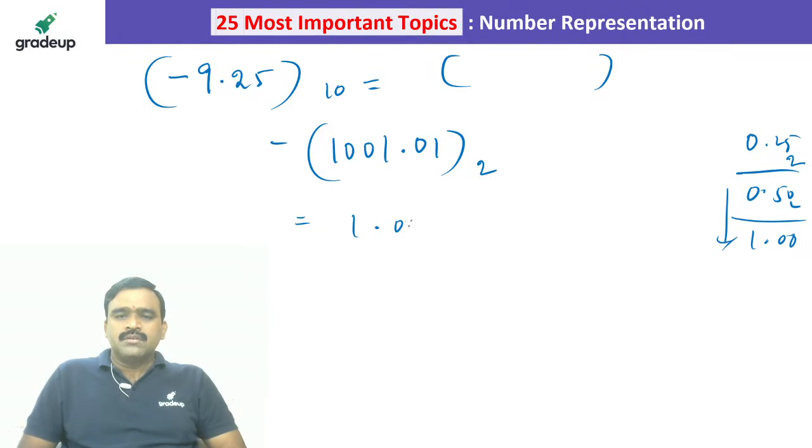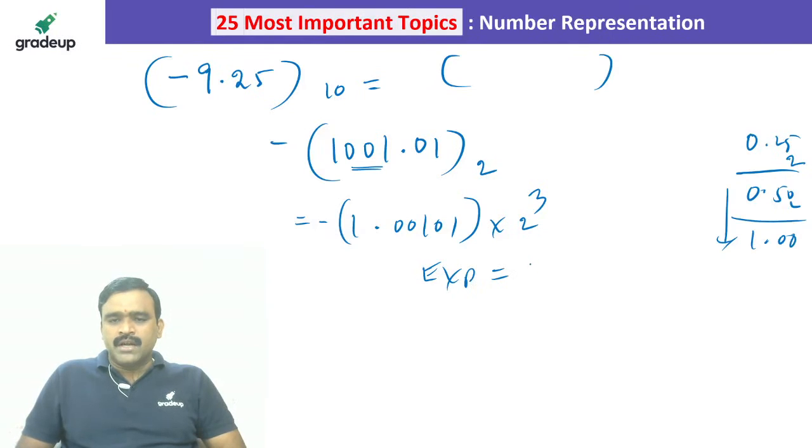So 1.00101. Understand? Okay, so please watch carefully. So 3 bits are moved, so into 2 power 3 we have to write. Now the exponent value, biased exponent 127 we should add. So exponent minus 127 is equal to 3. Exponent is equal to 127 plus 3, so it is 130. And sign value is 1, fraction value 00101.